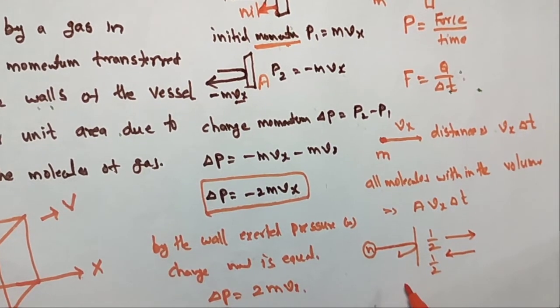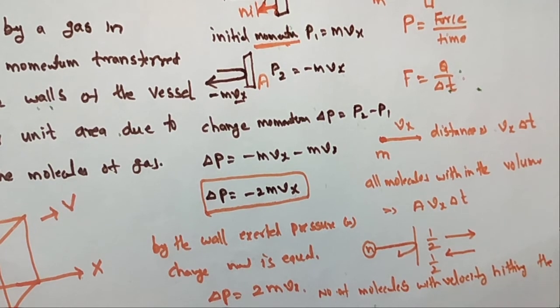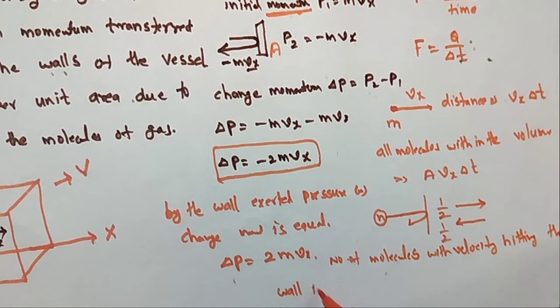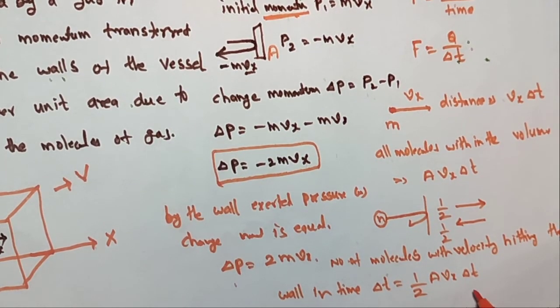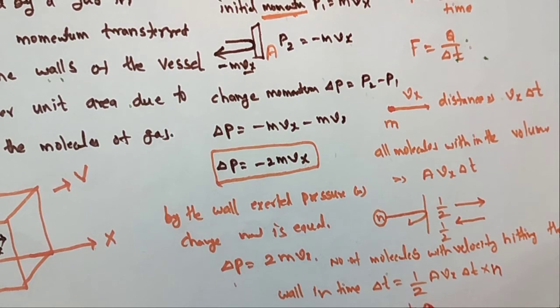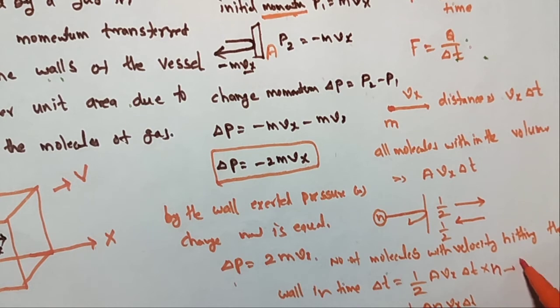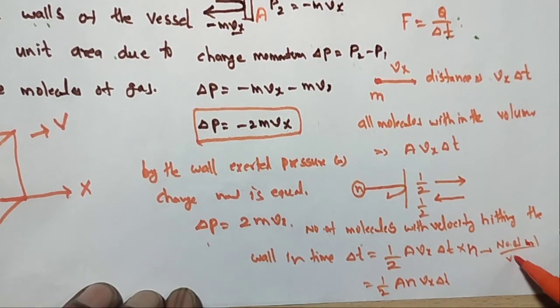So the number of molecules hitting the wall in time delta T is 1 by 2 A into Vx delta T. Considering the number of molecules per unit volume n, that is 1 by 2 n A Vx delta T, where n is the number of molecules per unit volume.